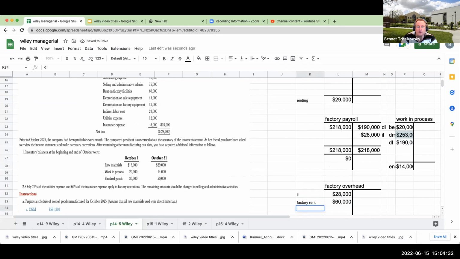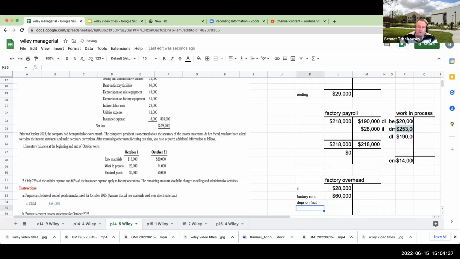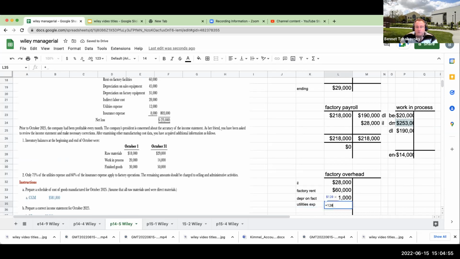Depreciation on factory equipment, not the sales equipment, but on the factory equipment, is 31,000. Now over here, it tells us that 75% of the utilities expense applies to factory operations. So my utilities expense is going to be 12,000 times 0.75, because it's saying that 75% of the 12,000 bill relates to the factory. So that has to go to factory overhead.